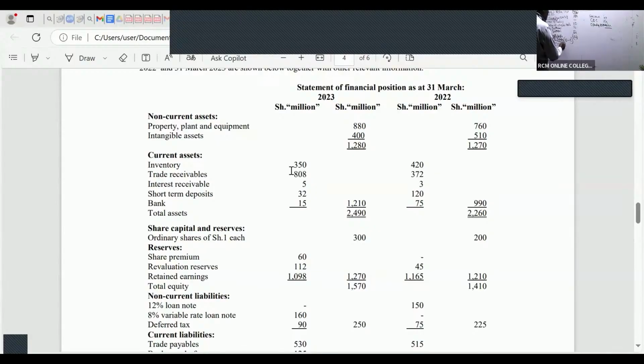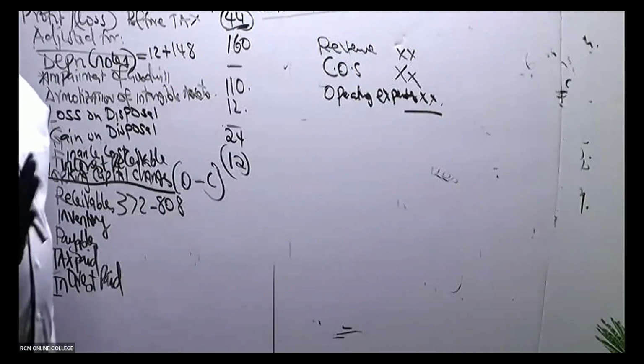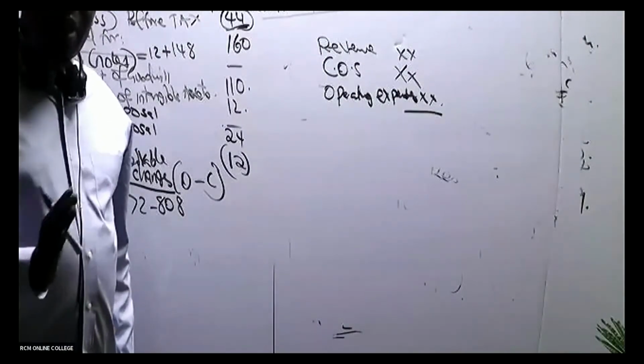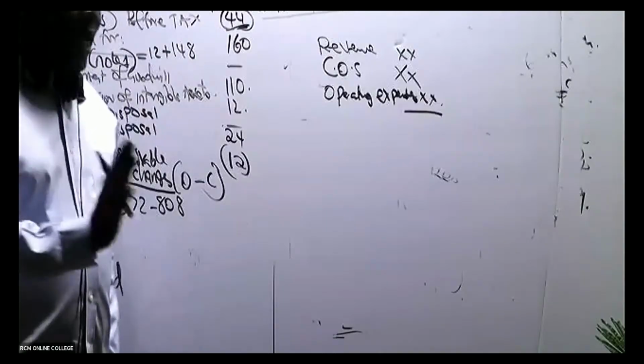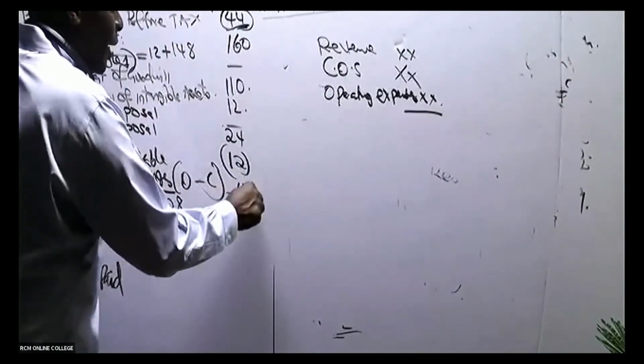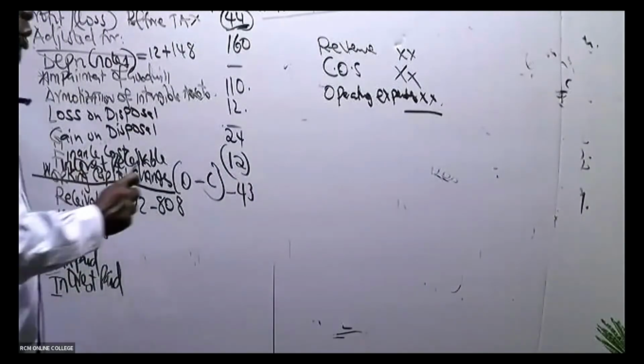So long as in this case you are taking opening minus closing, you shall not be making those arguments of what year that these receivables have reduced, that we paid nothing. So long as you are taking opening minus closing, you simply get the answer and write the answer as it is. If it's negative, you simply say negative. Like now I'm being given negative 436. You simply write like that.